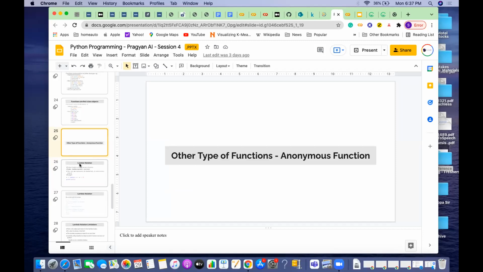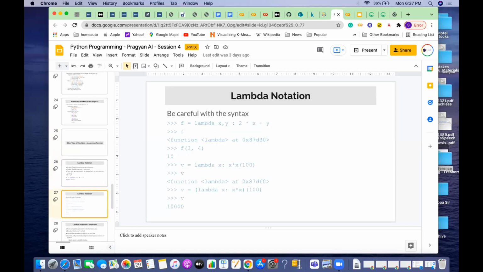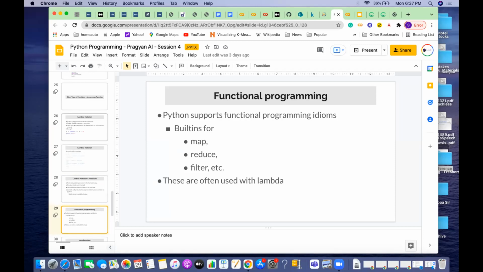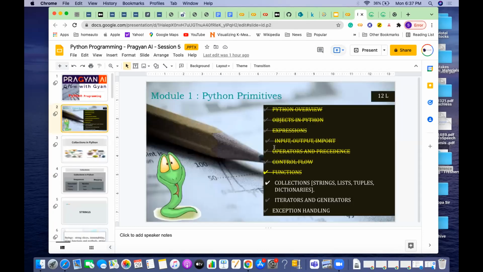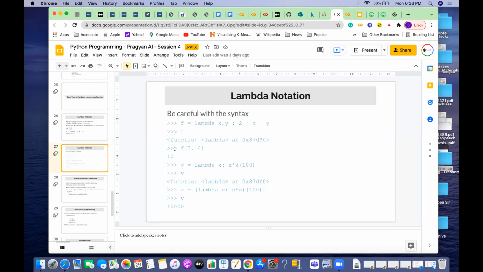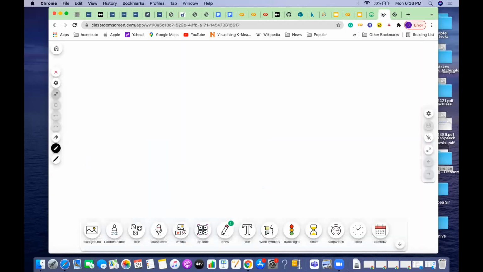A few things were left out: lambda, and other functional programming concepts like map, reduce, and filter. We'll cover those and then move on to the next session, which is about collections. After that, we'll start looking into some of the collections called string, list, tuples, and dictionary. We'll start with strings. If you have any questions from the previous sessions, let me know. If you don't have any, then we'll start with lambda. Anybody has any questions from the last few sessions?